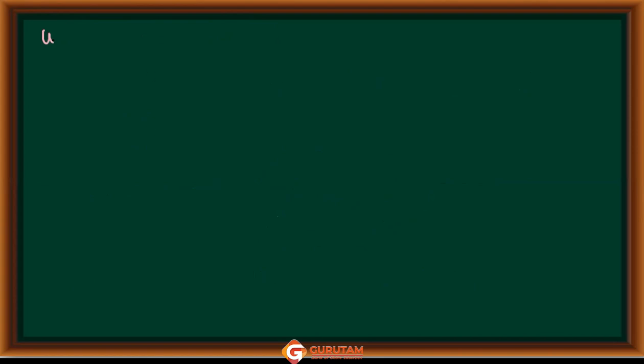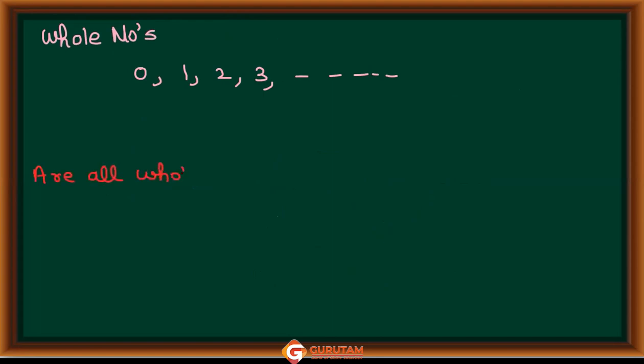नाउ इफ आई टॉक अबाउट होल नंबर्स, right, whole numbers 0, 1, 2, 3, 4, and here I'm writing a question: are all whole numbers rational? Yes, let me know. How will you write whole numbers in the form of a rational number?